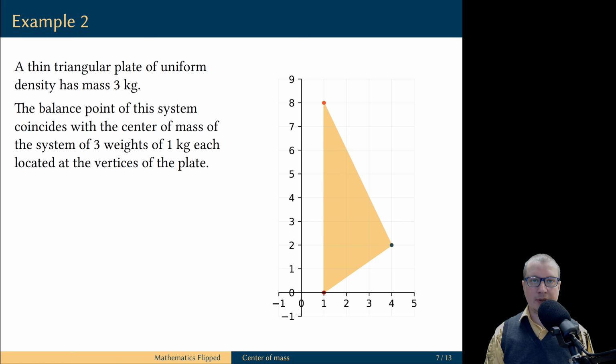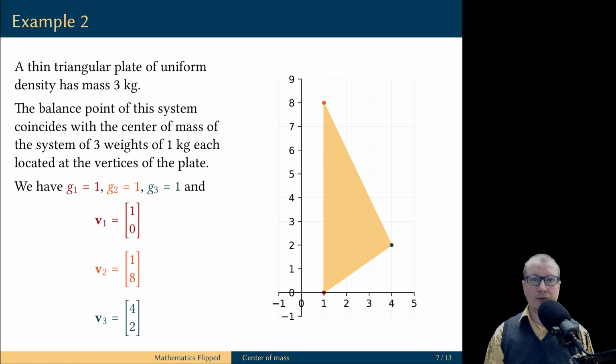In the second example, we have a thin triangular plate of uniform density of total mass 3 kilograms. The balance point of this plate can be computed as a center of mass of a system of three weights which are located at the vertices of the triangle and all the weights are equal. In other words, we have a weight of exactly 1 kilogram at each of the three vertices. So we write the values of the weights and the position vectors for each vertex.